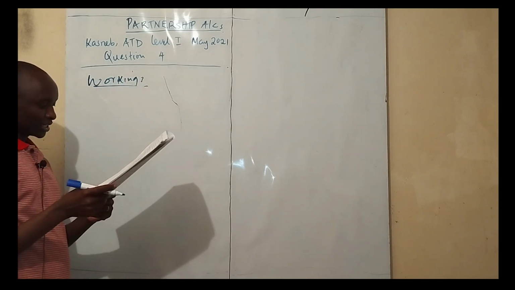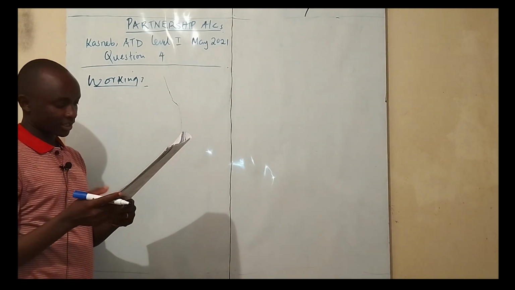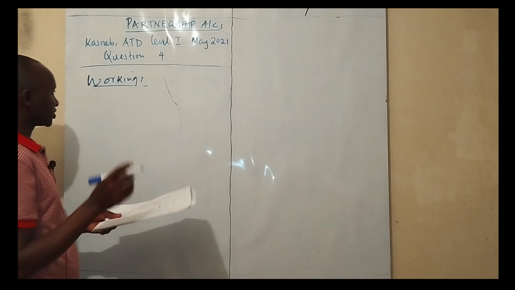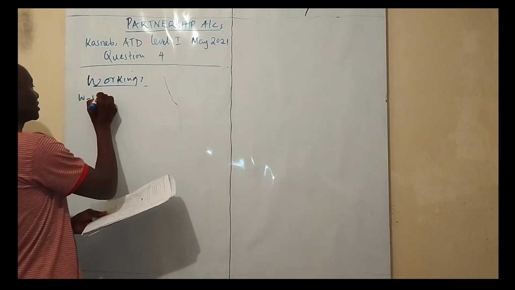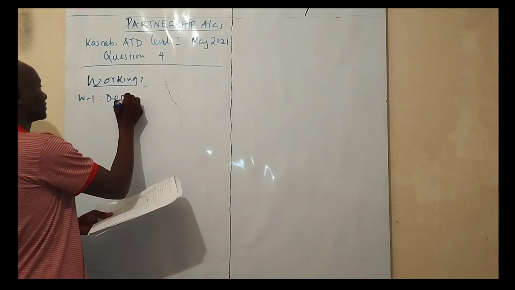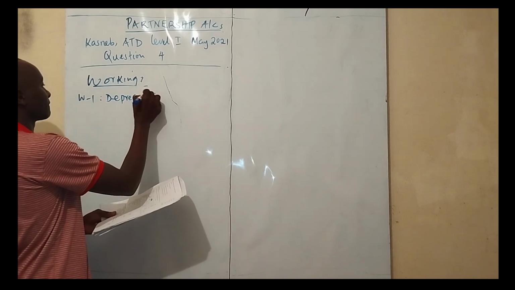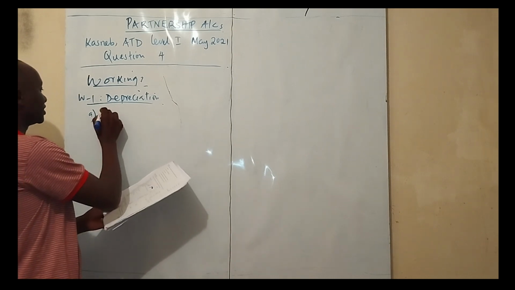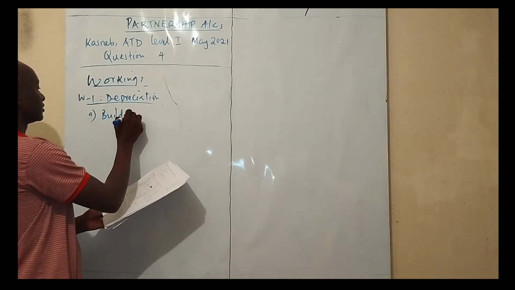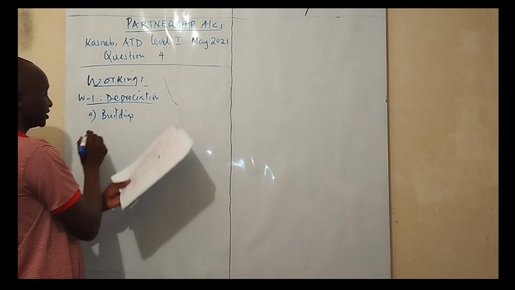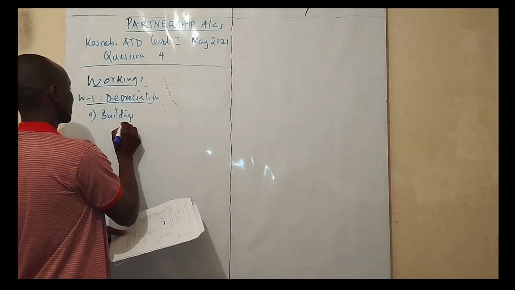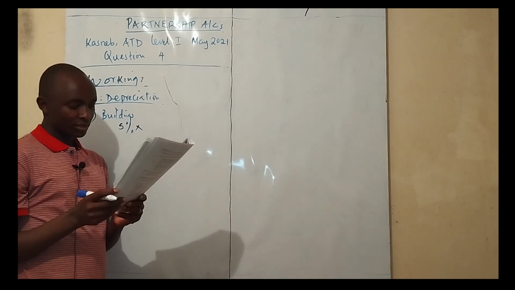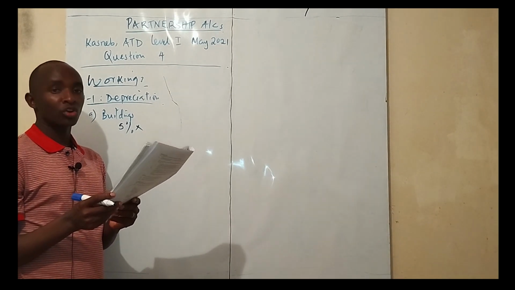Workings. Working number 1, inventory, there is no working there. So what you're going to work is number 2, the non-current assets are to be depreciated. So we have working number 1 as depreciation. And then you have buildings at 5% per annum. So remember, they are being depreciated on cost.